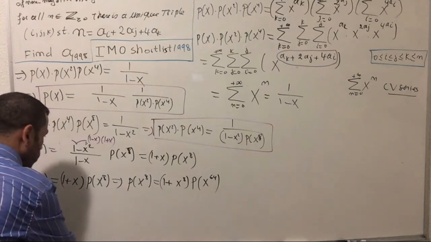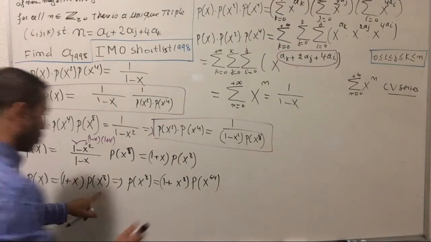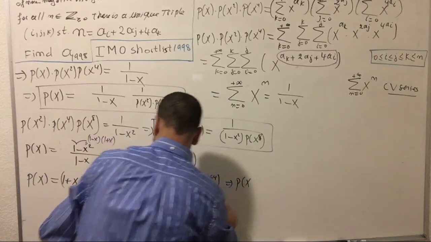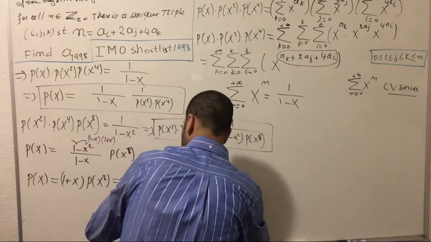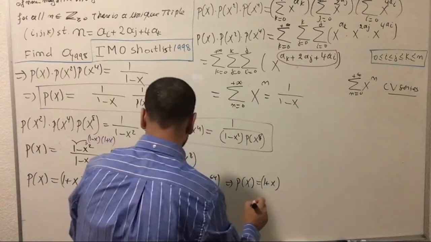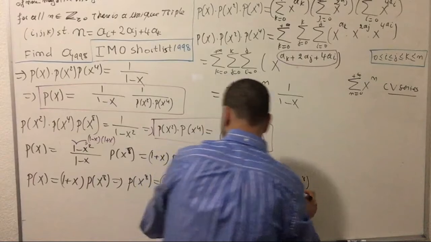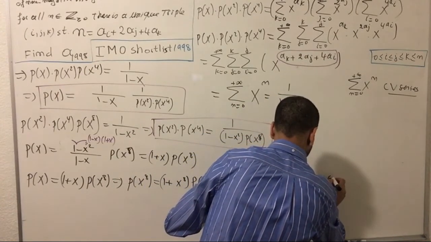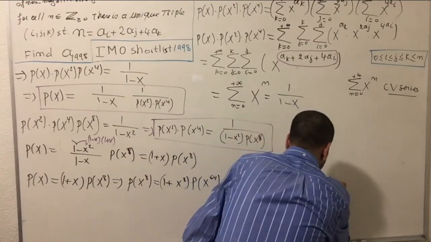So this one, I'm going to replace this one into p of x to the 8th, okay? So p of x is equal to 1 plus x multiplied by 1 plus x to the 8th multiplied by p of x to the 8 squared, which is x to the 64th, which is 8 to the 2, okay?